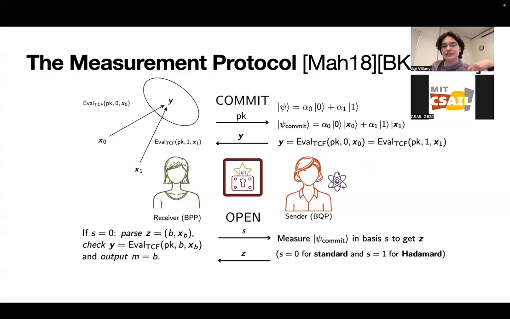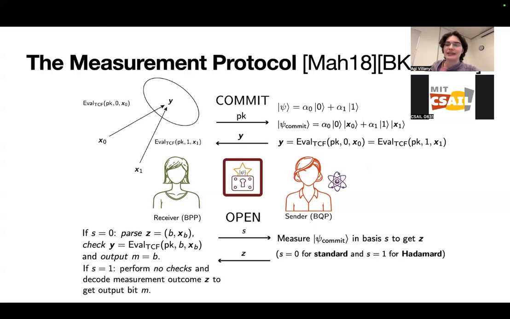And then it'll just output the initial bit of Z if this was correct. Otherwise, it'll just reject. In the Hadamard case, though, it doesn't perform any checks, and it has to do this decoding procedure that sort of falls out of the crypto, but there's not actually any sort of consistency check with the commitment phase. And we'll see in a moment why this is important.